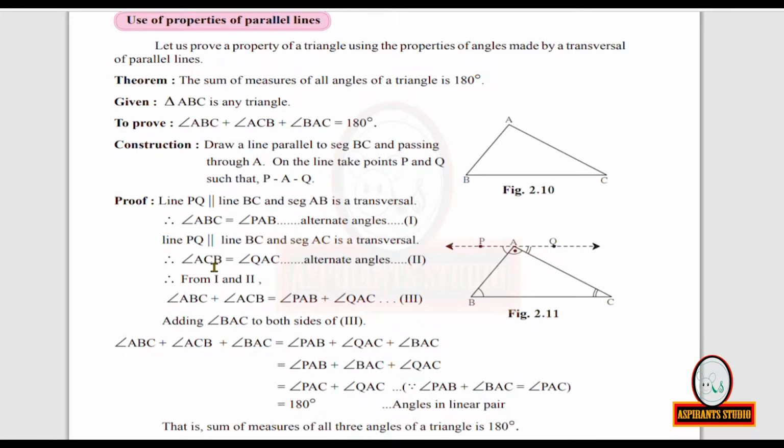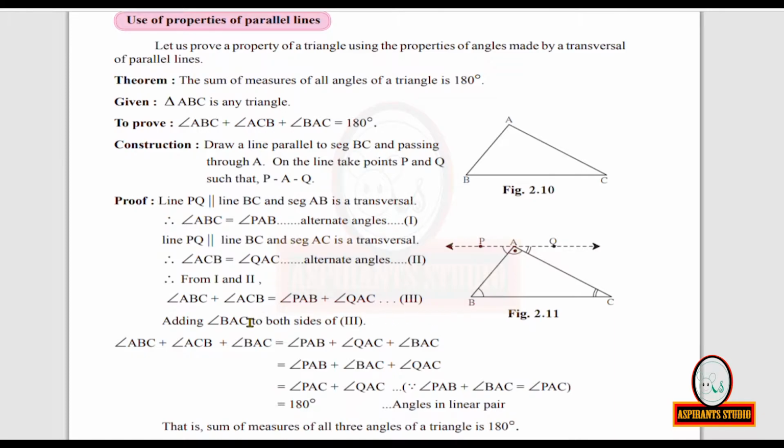We have to introduce measure of angle BAC, but before that let us add these two. From equations 1 and 2, when we are adding equations 1 and 2 we get measure of angle ABC plus measure of angle ACB is equal to measure of angle PAB at the right hand sides also plus measure of angle QAC. Take it as third equation.